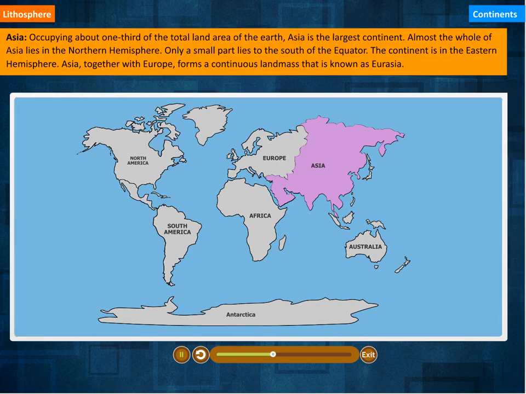Asia, occupying about 1/3 of the total land area of the Earth. Asia is the largest continent. Almost the whole of Asia lies in the northern hemisphere. Only a small part lies to the south of the equator. The continent is in the eastern hemisphere. Asia, together with Europe, forms a continuous landmass that is known as Eurasia.